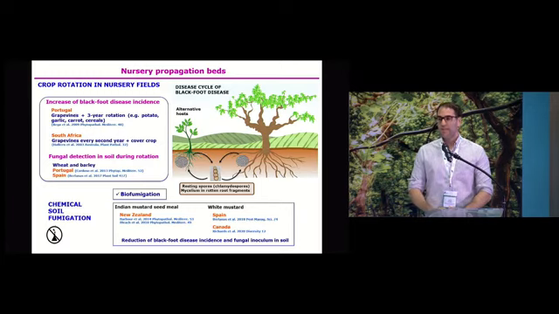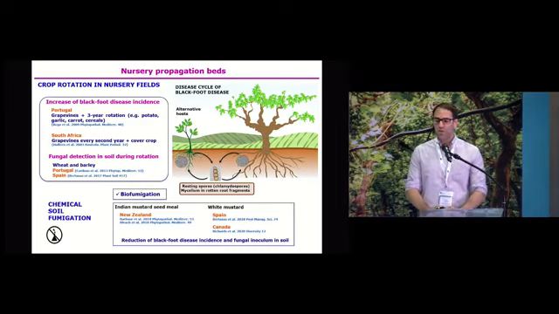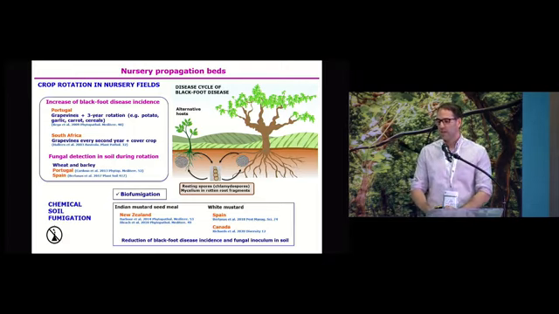So nowadays, there is a strong reduction in the use of chemicals. Again, chemical soil fumigation is forbidden in many countries, with no authorized products. One alternative could be biofumigation. Biofumigation using Indian mustard seed meal proved to be effective in New Zealand to reduce Blackfoot disease incidence and fungal inoculum in soil. We also observed similar effects using white mustard, Sinapis alba, in Canada and Spain, reducing this fungal inoculum.